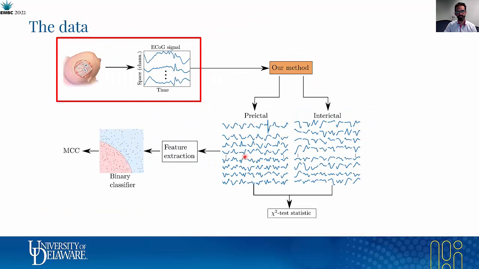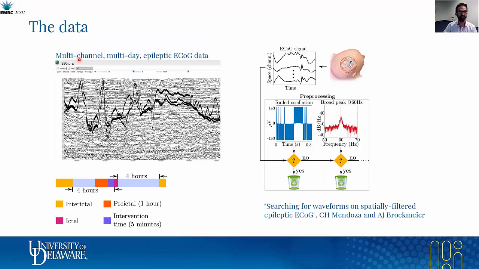So, how we did it? Now I'm going to explain in detail our methodology, and I'm going to start with the data. We use multi-channel, multi-day epileptic ECoG data from 4 patients from the IEEG.org platform. We applied a pre-processing pipeline that is described in this paper, and after that we split the data in 2 segments, interictal and preictal segments.